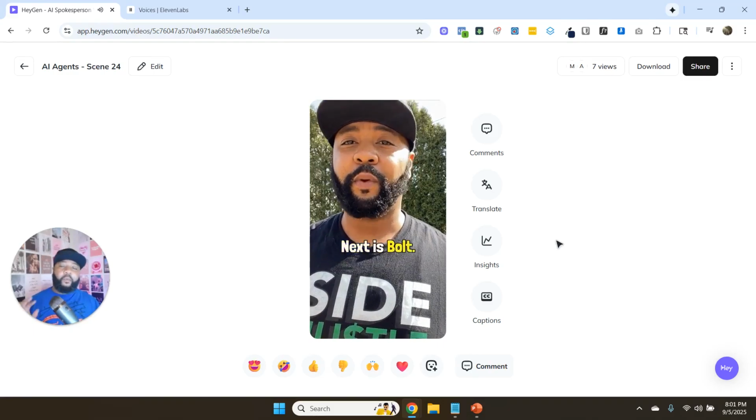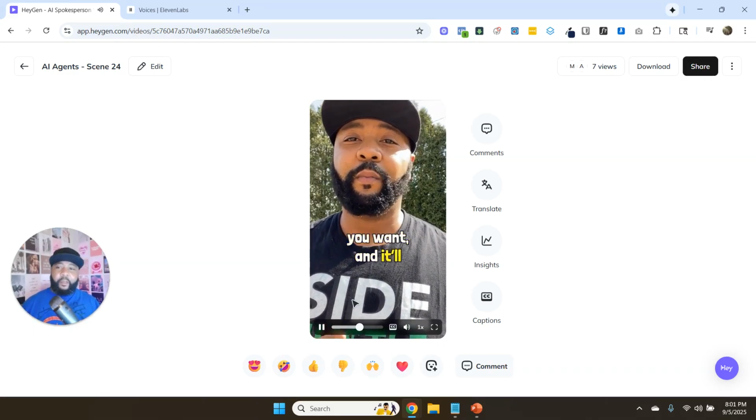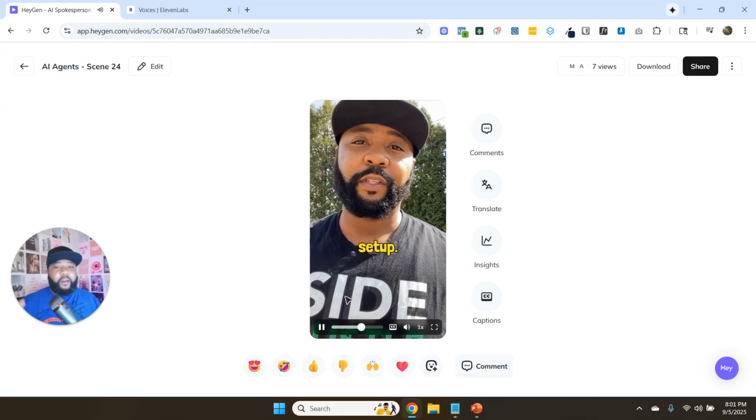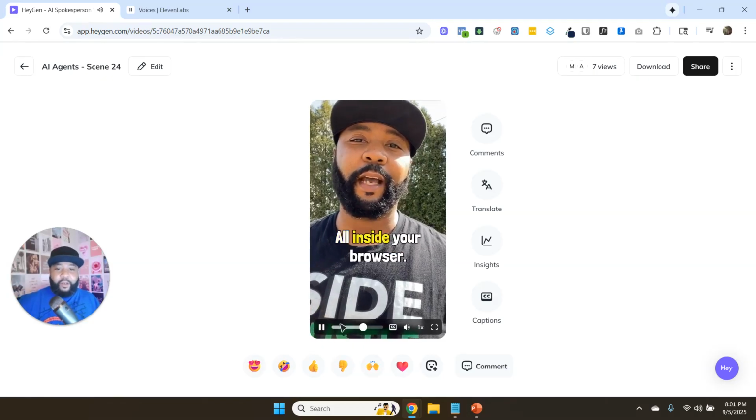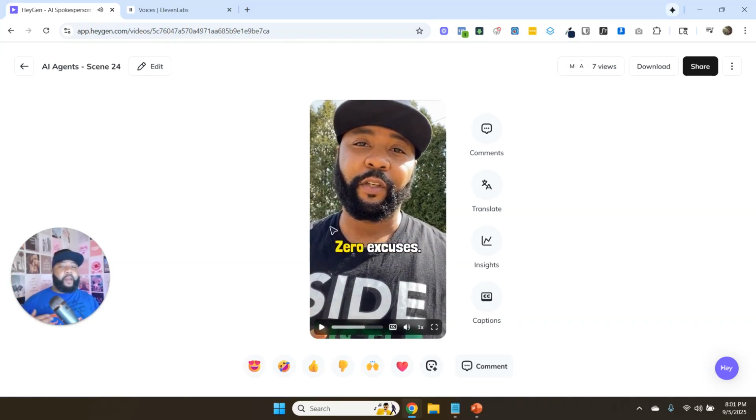And the cool thing about this, more so than anything, like I said, is that you don't have to always have your avatar having the same look and feel. Like maybe I want to have an avatar that has a suit on. Maybe I want to have my avatar that has this shirt on. Maybe I want it to be me walking down the street in another one.